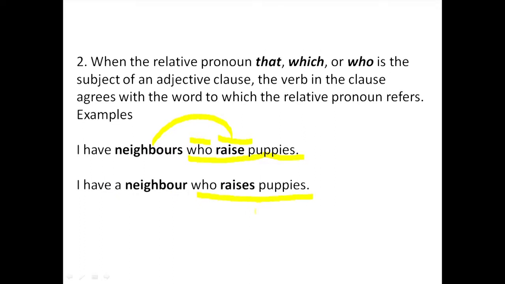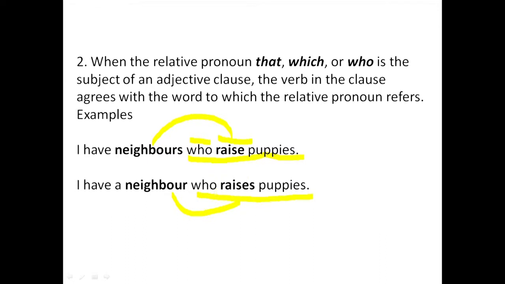Okay? So, another example: I have a neighbor who raises puppies. The adjectival clause is "who raises." This clause is referring to what? To neighbor. It's telling us more about neighbor. It's qualifying the noun neighbor. And after who, we lack an internal subject. We don't have any noun or pronoun to agree with this.